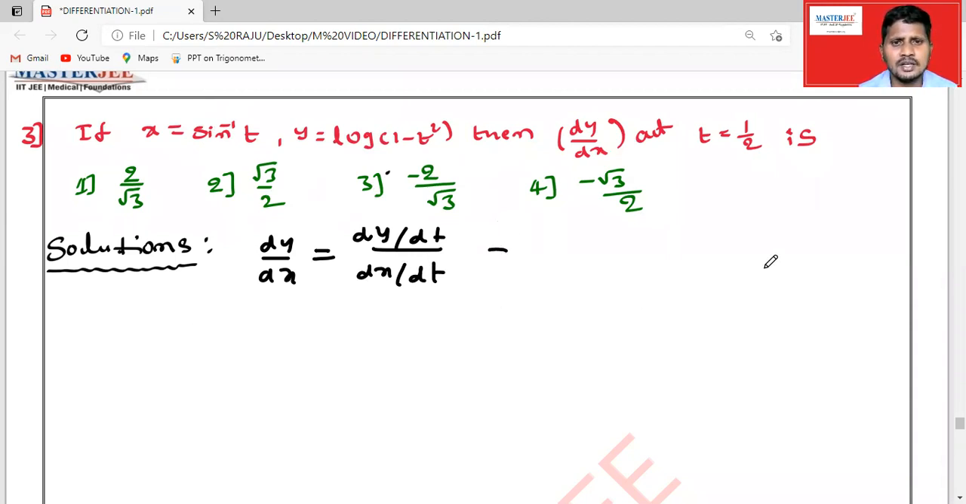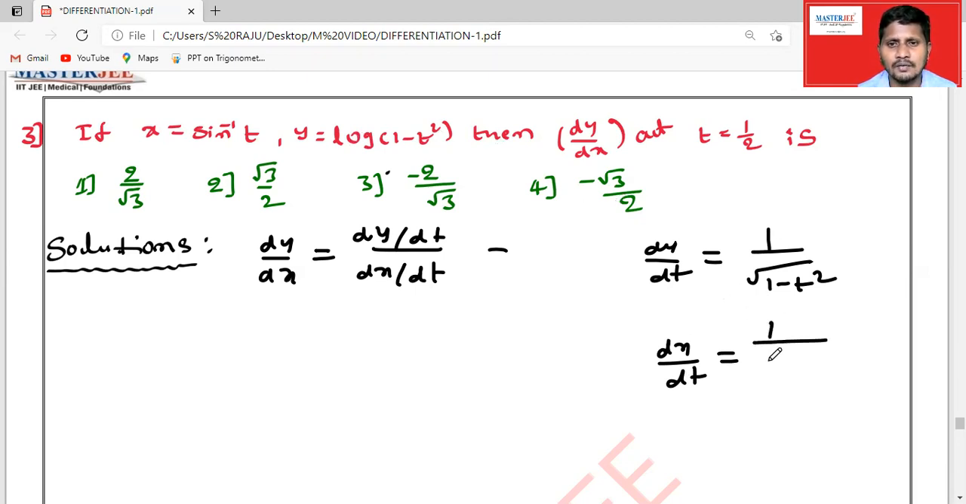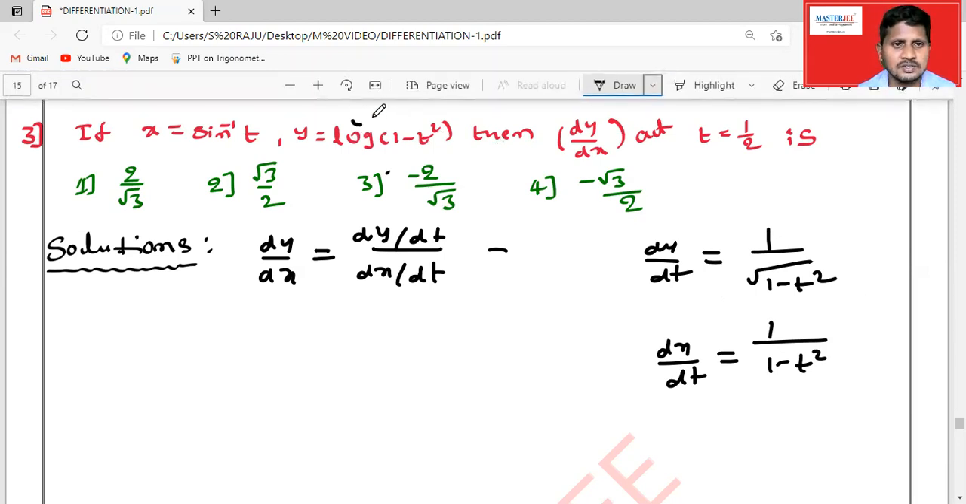So here dy by dt. Let's see, here dy by dt is equal to sine inverse t derivative, 1 by root over 1 minus t square, right? So then dx by dt. dx by dt is log of 1 minus t square, that we are going to get 1 by 1 minus t square. Again, you can use the chain rule. First the derivative of log, after that the derivative of 1 minus t square. 1 minus t square is 0 minus 2t. 1 is a constant, derivative is 0. So finally we are getting minus 2t by 1 minus t square, right?